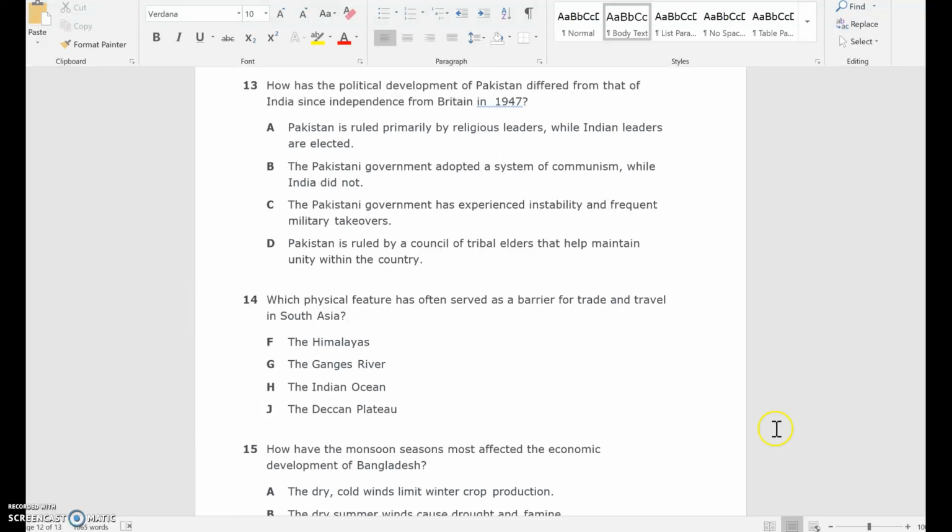B. The Pakistani government... Collie, come to the front. Let's start over on 13.